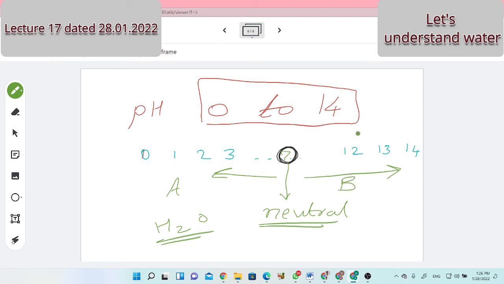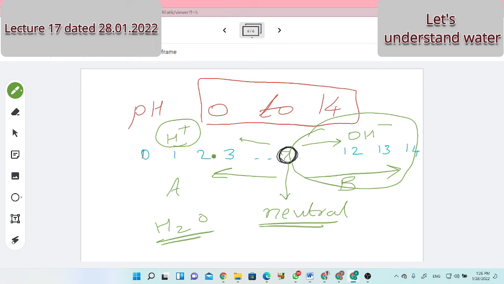It is because the OH minus ion concentration will increase. It is because H plus ion concentration will increase. In other words, OH minus ion concentration will decrease here. H plus ion concentration will decrease here. Increase in OH minus we are seeing as basic, or decrease in H plus. Increase in OH minus doesn't mean H plus are not there. Basic solution doesn't mean H plus are not there. They are there to a lesser extent compared to OH minus ion. So the result is that the OH minus ion is dominant.